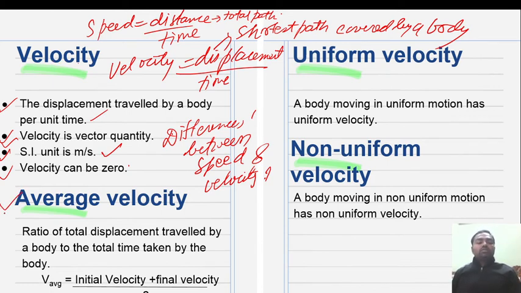Now coming to average velocity. It is the ratio of total displacement traveled by a body to the total time taken by the body. Here the mathematical formula is V average equals initial plus final velocity divided by 2. This is the average velocity. Now uniform velocity. A body moving in uniform motion has uniform velocity. Same concept as uniform speed. When a body has uniform motion, it will also have uniform velocity, and similarly non-uniform velocity: when a body moves in non-uniform motion, it has non-uniform velocity.